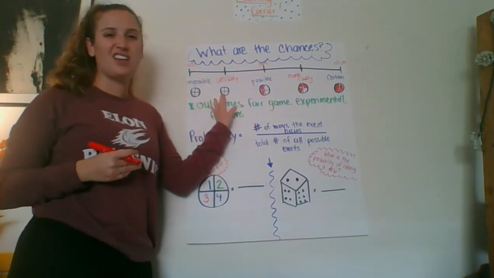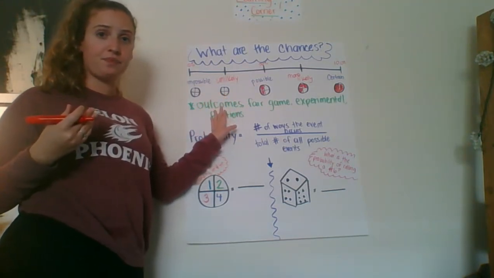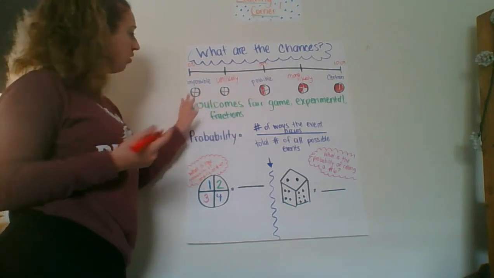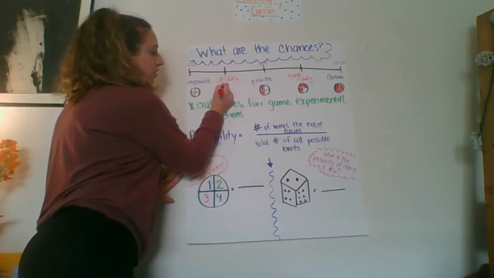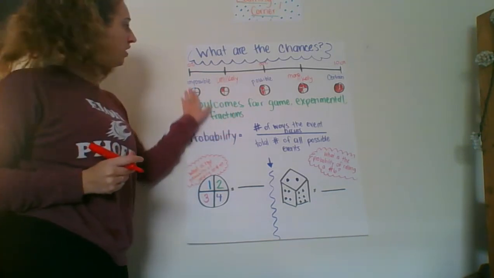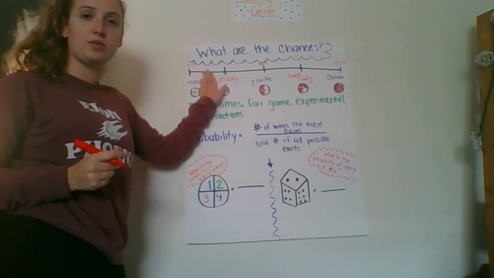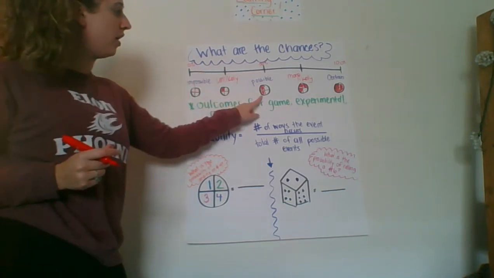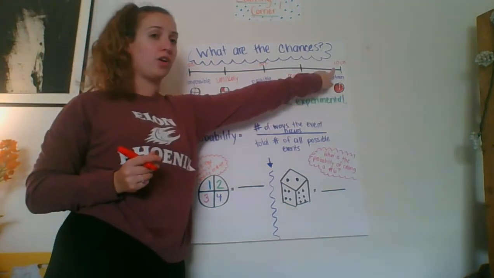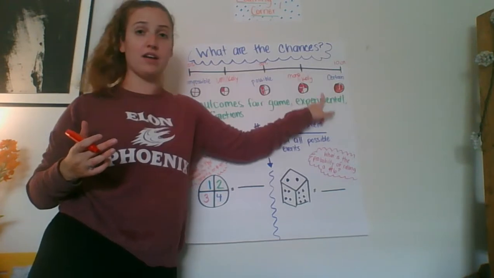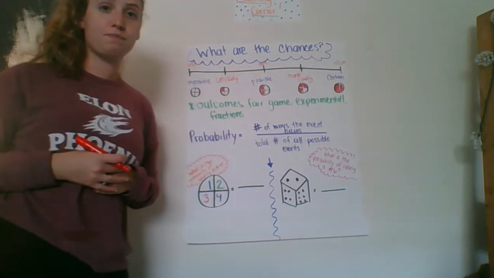If something is unlikely to happen, it's less than that 50%, but not quite 0. So we have 1/4 colored in. So you'll see we start with nothing colored in, that percent chance being 0 or nothing, and we work our way up all the way to 100% or 4/4, a lot of different ways to represent this certainty.